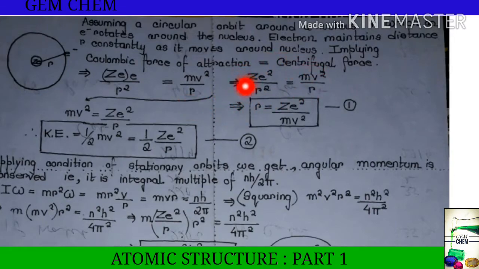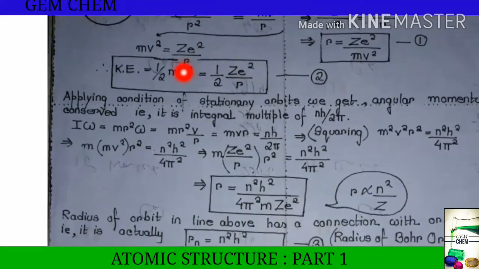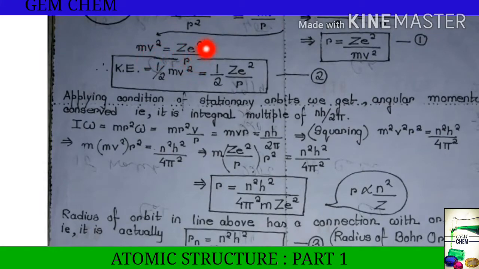Now on solving this, Ze square by r square equals mv square by r, we get r equals Ze square by mv square. From this formula we can get mv square. If we cancel the r's from here, then we obtain mv square equals Ze square by r.